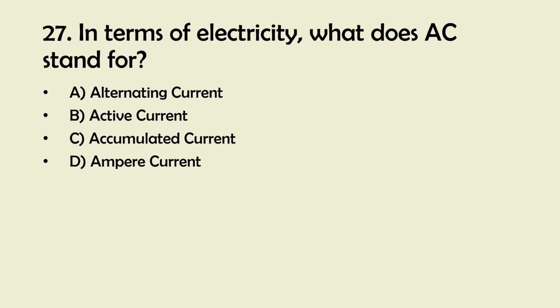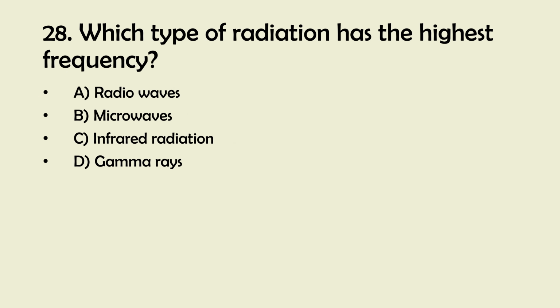And the right answer is 28. Which type of radiation has the highest frequency? A. Radio waves. B. Microwaves. C. Infrared radiation. D. Gamma rays.